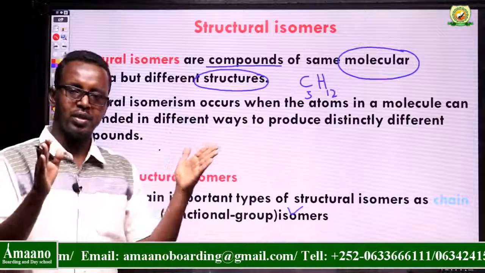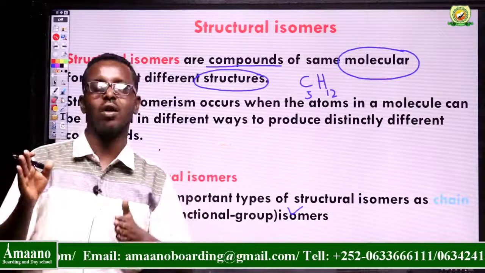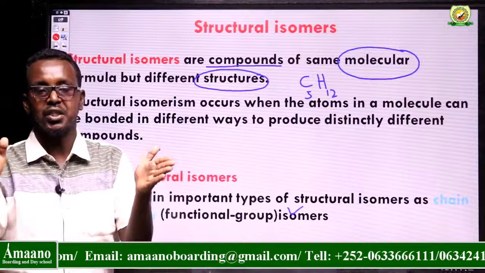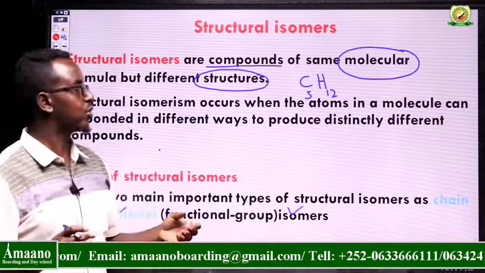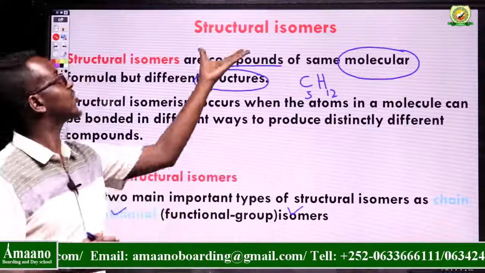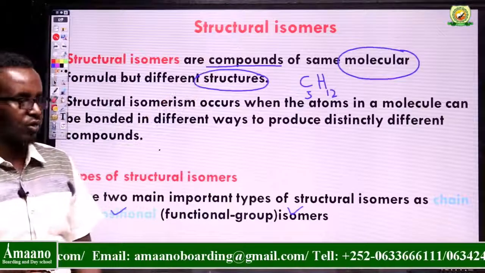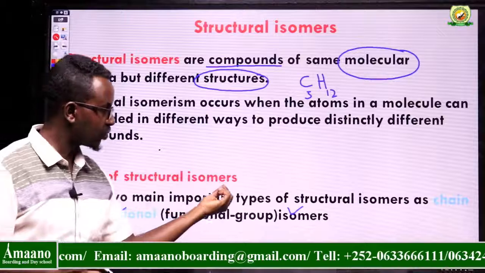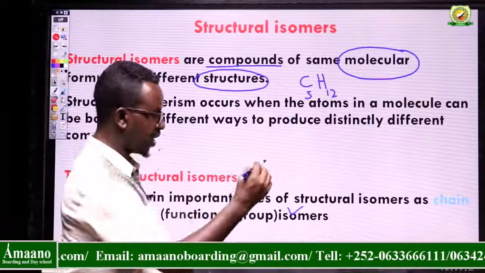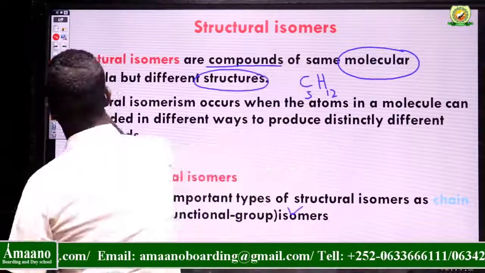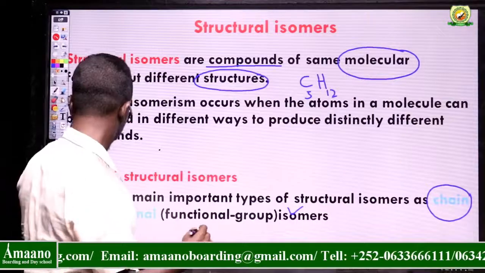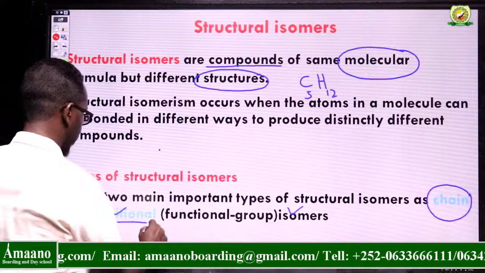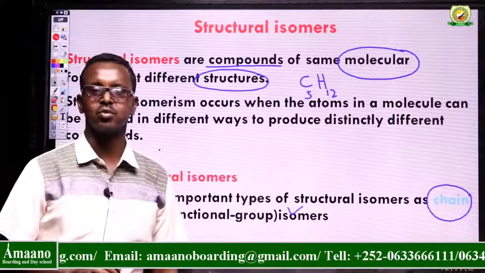For example, C5H12 we can arrange in different ways, giving three different isomers. These three are called structural isomers. Again, structural isomers we can classify into two: chain isomers and positional isomers.